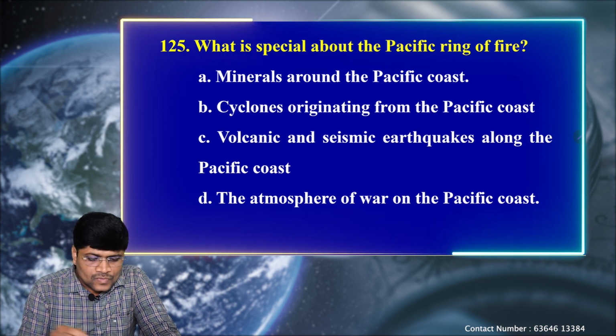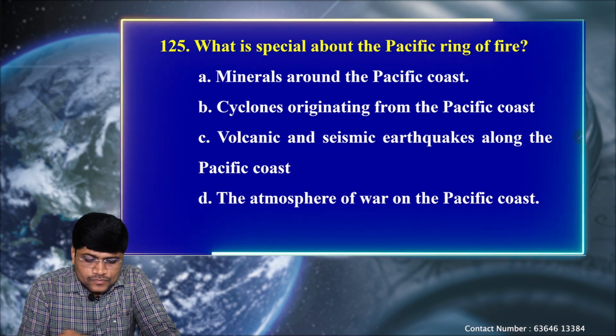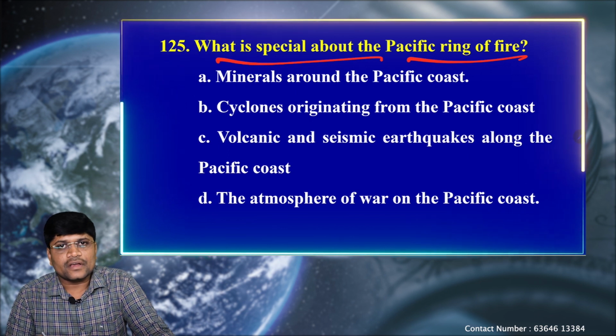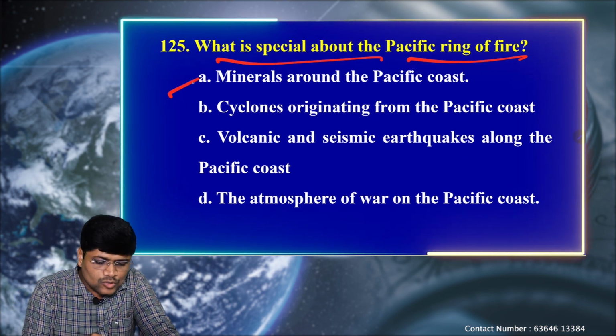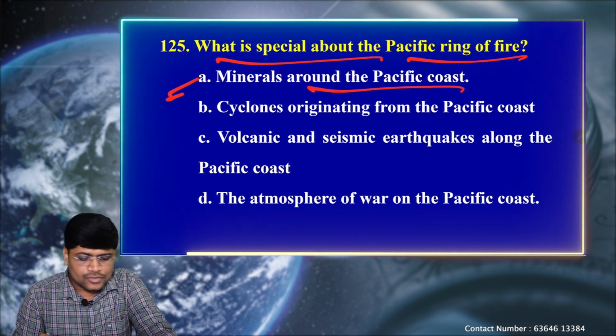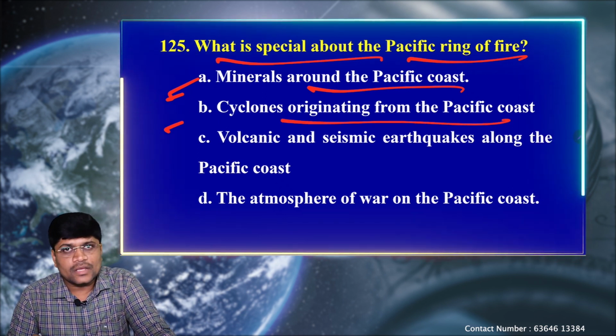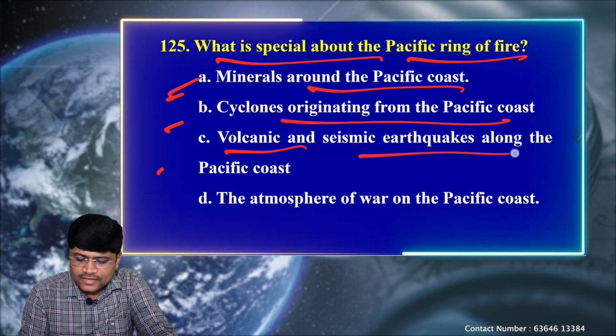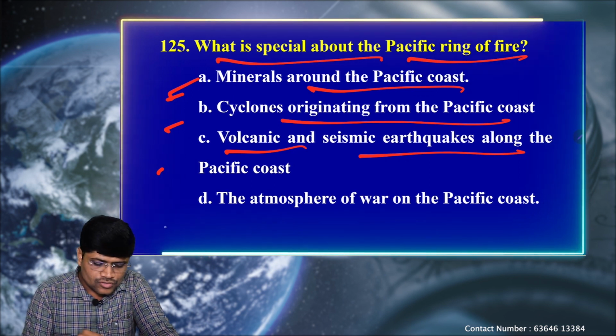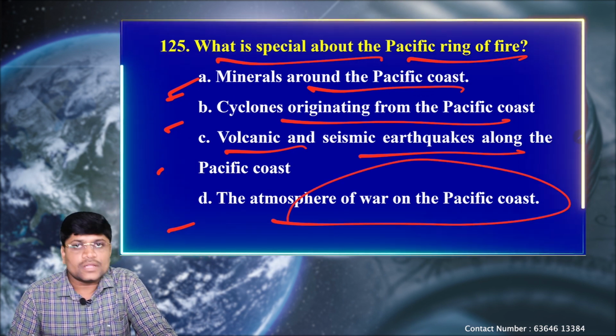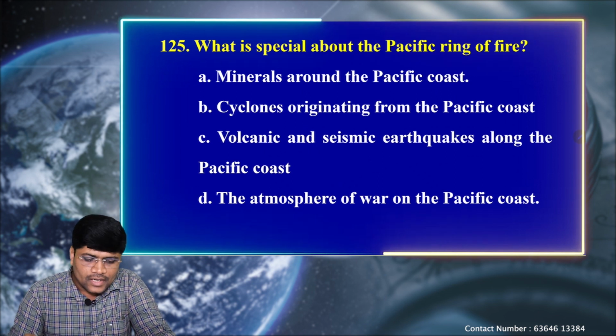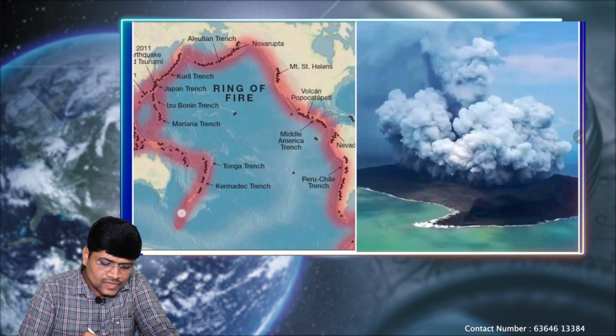Last question. What is special about the Pacific Ring of Fire? Okay. So option A, minerals around the Pacific coast. B, cyclones originating from the Pacific coast. C, volcanic and seismic earthquakes along the Pacific coast. And D, atmosphere of the water on the Pacific coast. Okay. So as we discussed in the previous questions, see, this is the